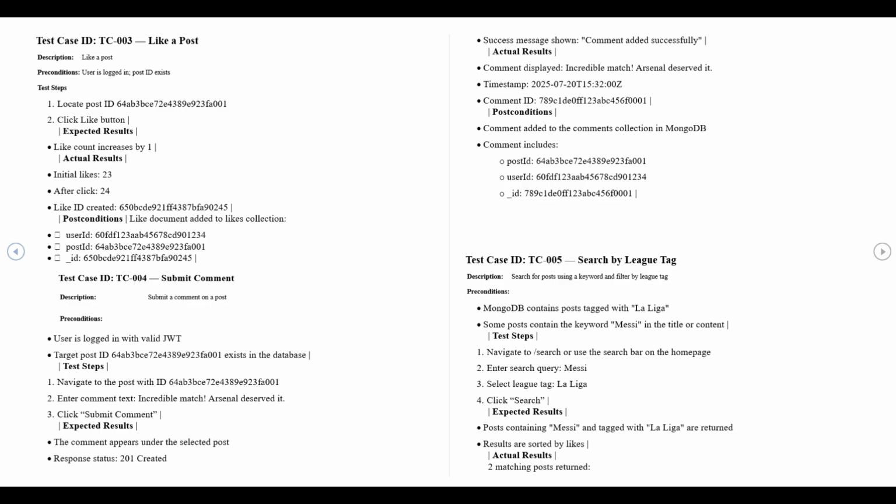In our test execution report, all these test cases passed except one, and we logged two defects. Both were really minor. One was a button overlap issue on mobile, and the other was a delay in search results when there were more than 100 posts. We also included a traceability matrix to show how each requirement from the SRS was tested and linked to specific test cases.